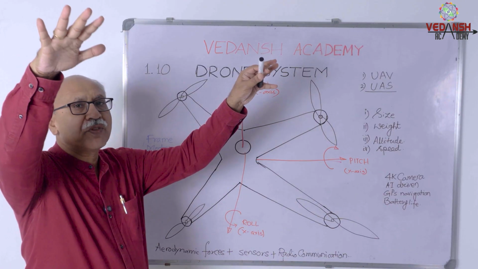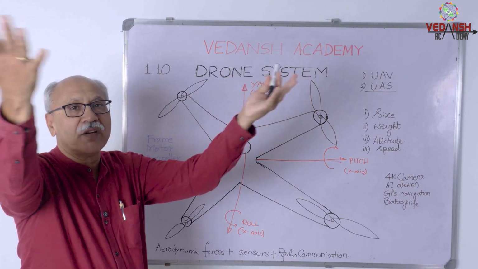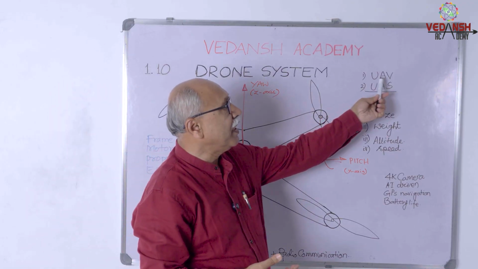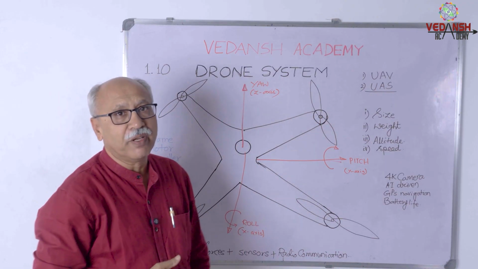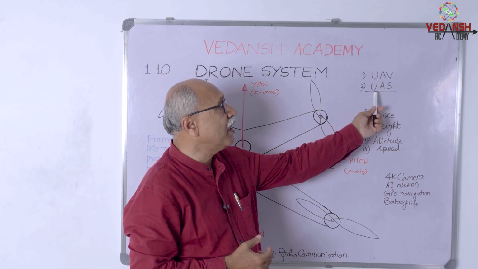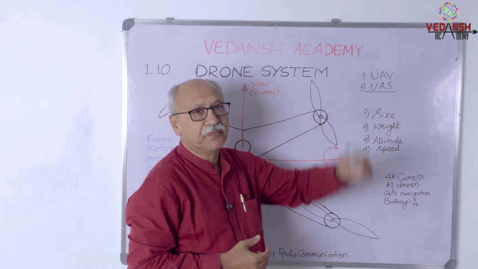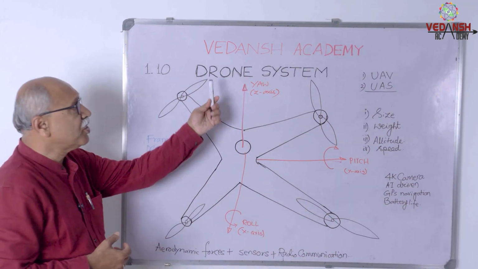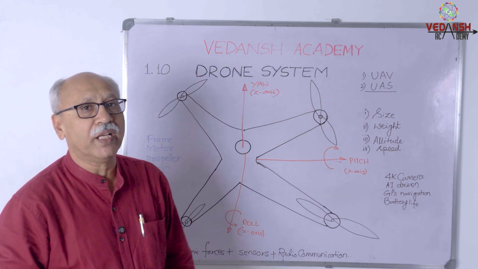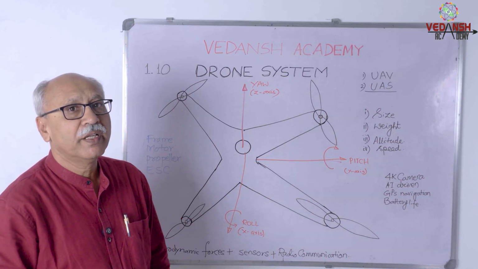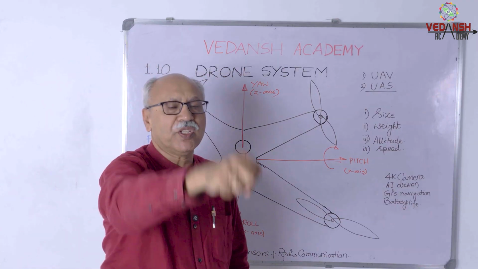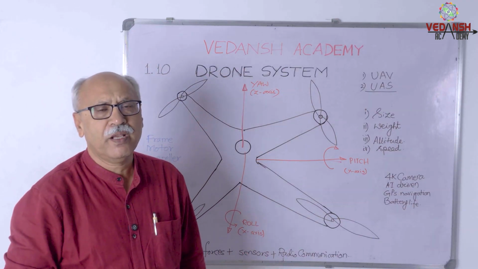Of course, what comes in our mind is a miniature of helicopter, which is nothing but unmanned aerial vehicle called as UAV. It can also be called as UAS. What is UAS? Unmanned Aerial System. So what is this drone? Drone is unmanned aerial vehicle without the human being. It is a vehicle system which flies and captures the images.